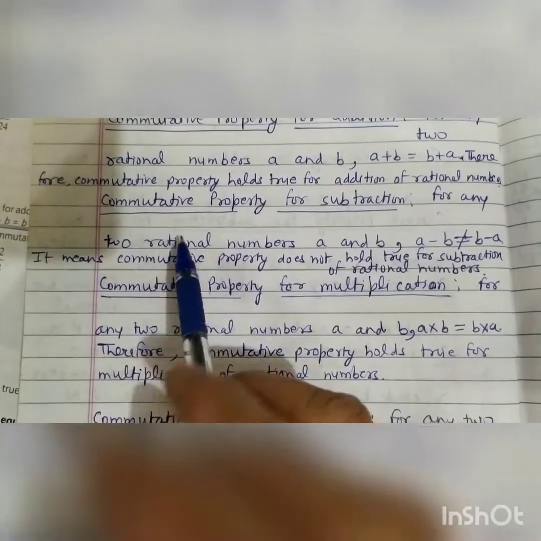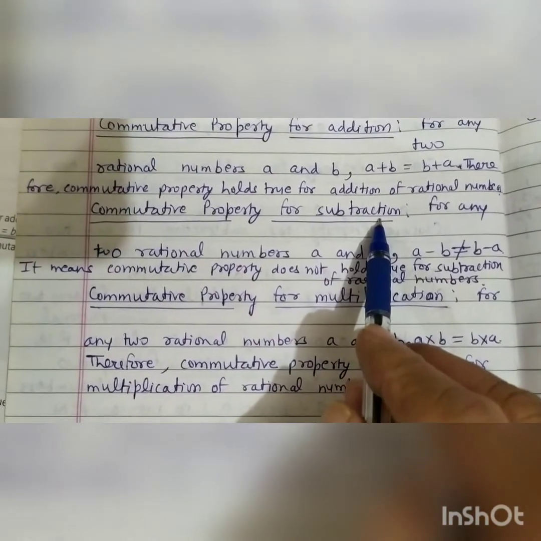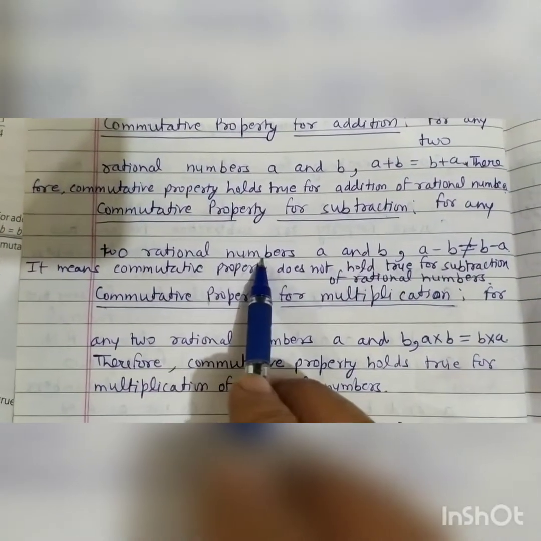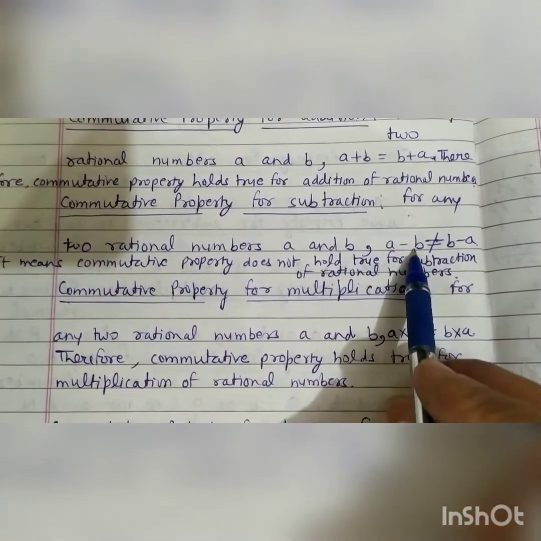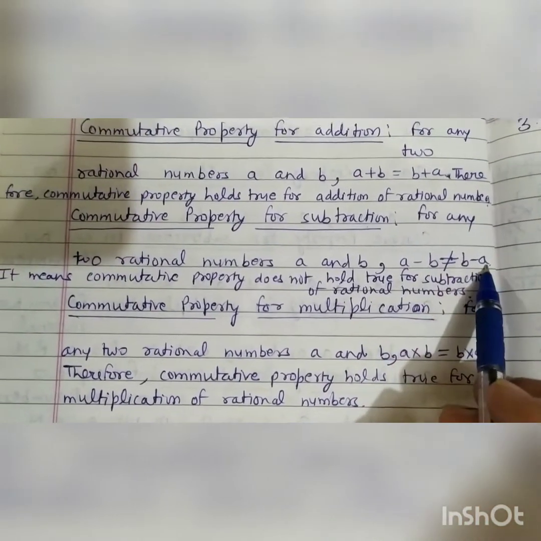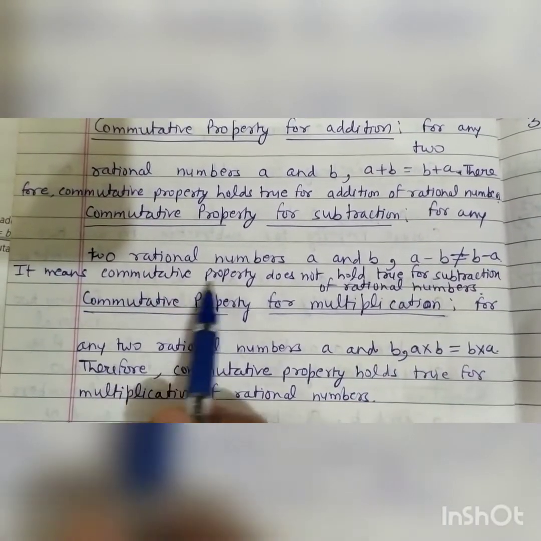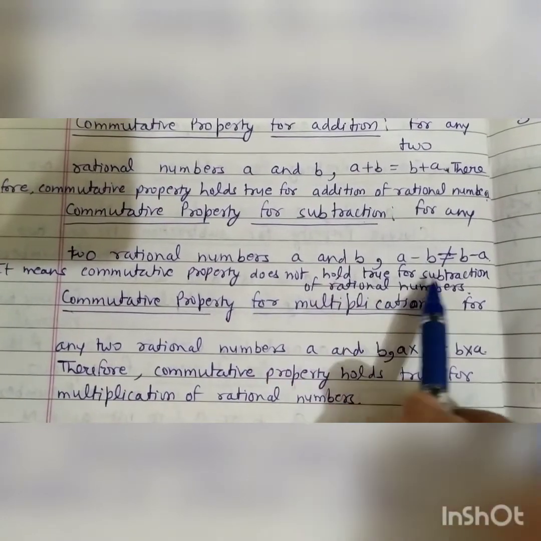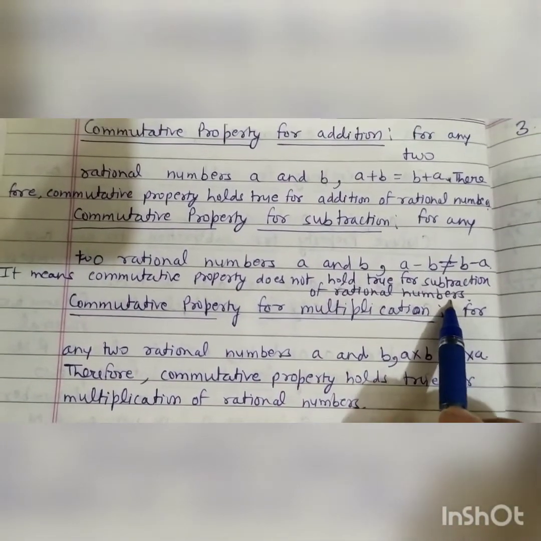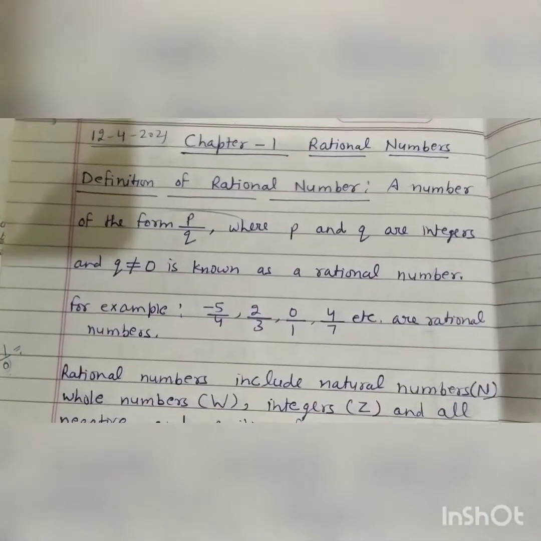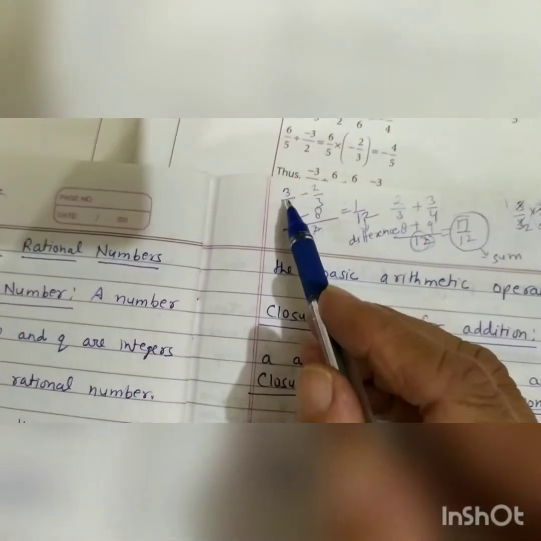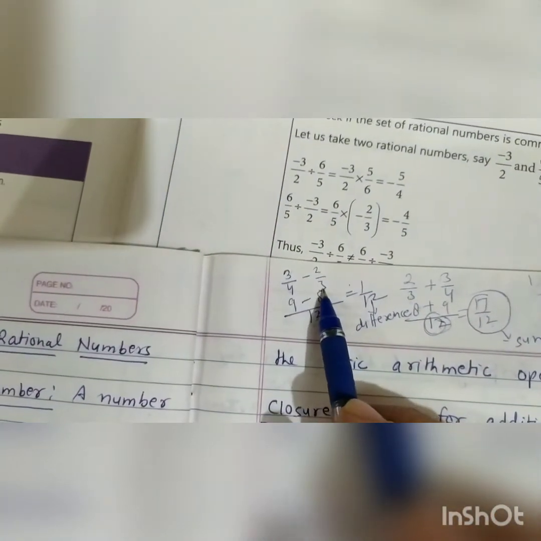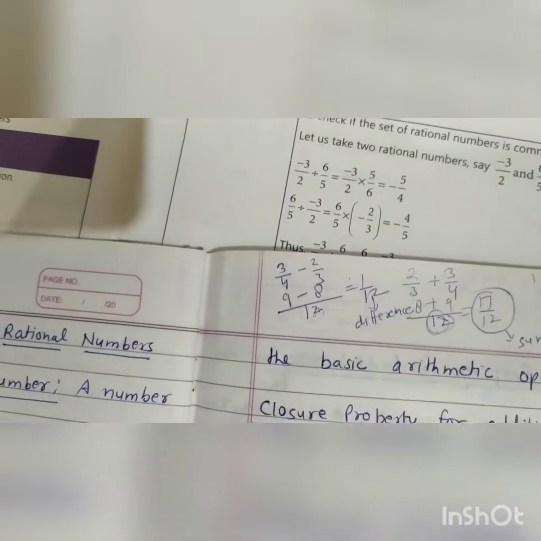Now, come to commutative property for subtraction. For any two rational numbers a and b, a minus b is not equal to b minus a. It means commutative property does not hold true for subtraction of rational numbers. Students, see here. Here we are subtracting 3 upon 4 minus 2 upon 3, and we get 1 upon 12.